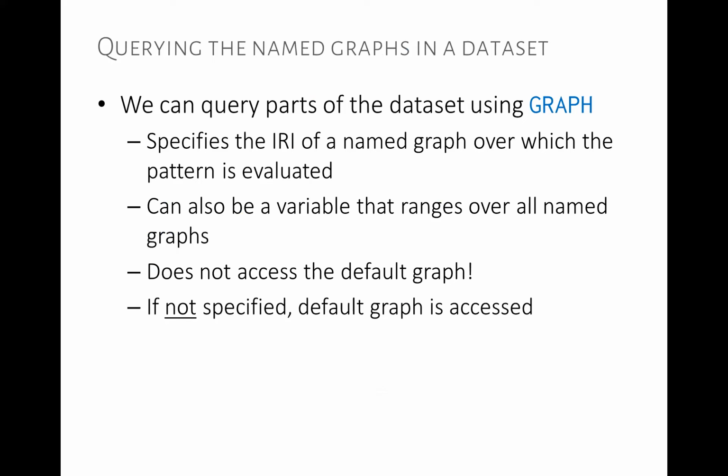How do we actually query different parts of the data set? Within our WHERE clause, we can use this GRAPH feature. This GRAPH feature allows us to specify a name, the IRI of a named graph over which the pattern is evaluated. It can also be a variable that ranges over all named graphs. It does not access the default graph, and if not specified, the default graph is accessed. So if we don't specify GRAPH anywhere, we only query the default graph. If we specify GRAPH with a name, we're only querying that named graph. If it's a variable, we're querying over all of the named graphs.